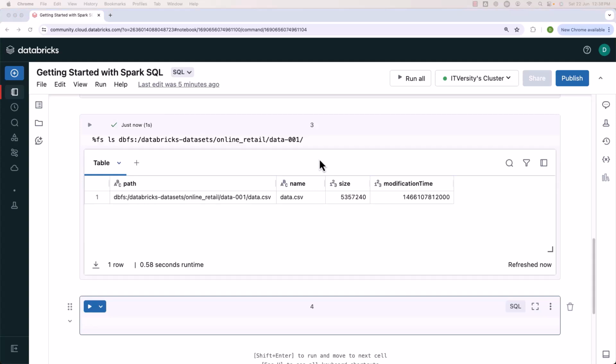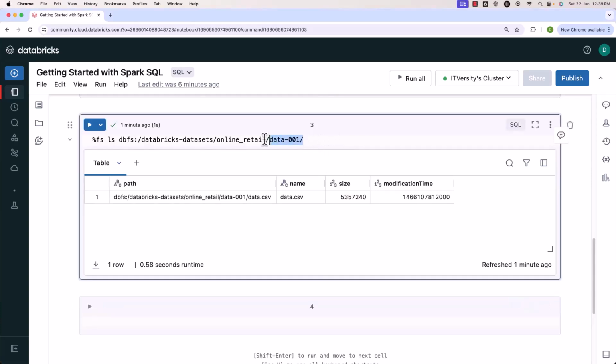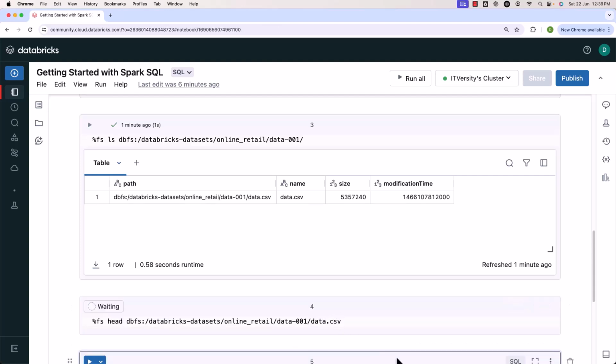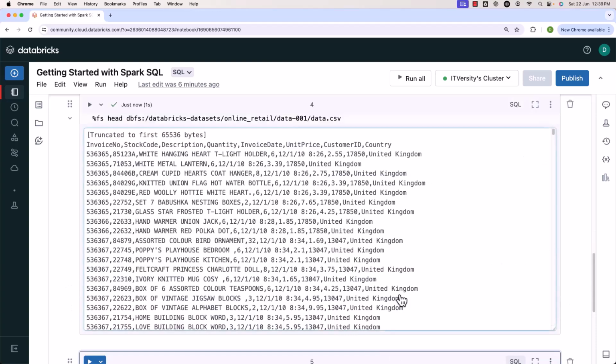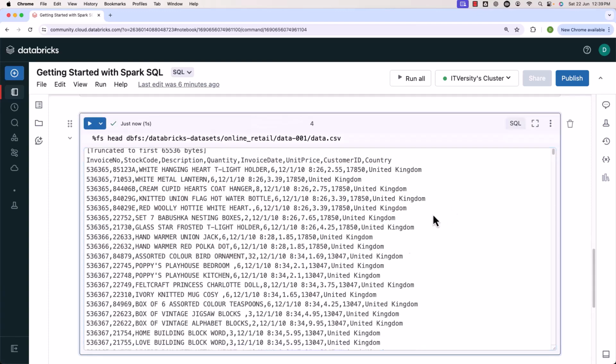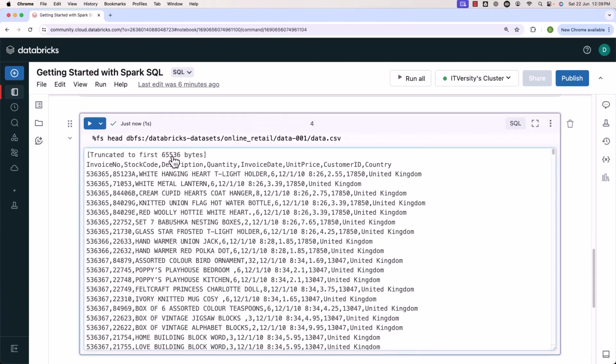Now it is time for us to understand the characteristics of this dataset. For that purpose, we have to use a command called %fs head. Let me copy paste this command. Let me replace ls with head. Now let me say data.csv. Now let me run this. We should be able to see first few records. You can see first few records here. There are quite a few of them. It has actually displayed 64 KB of data.